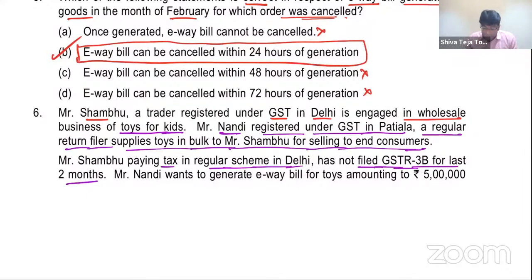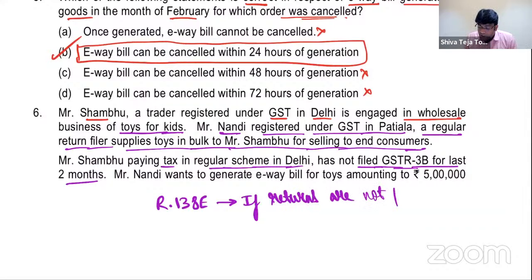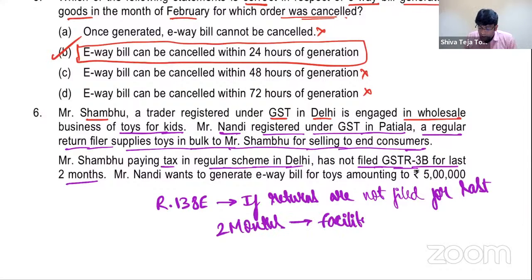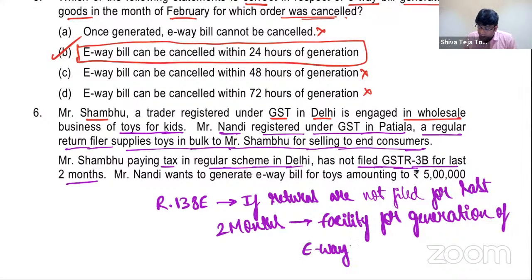Guys, I'm sure you know that as per Rule 138E, if returns are not filed for the last 2 months, then the facility for generation of e-way bill is blocked. But here